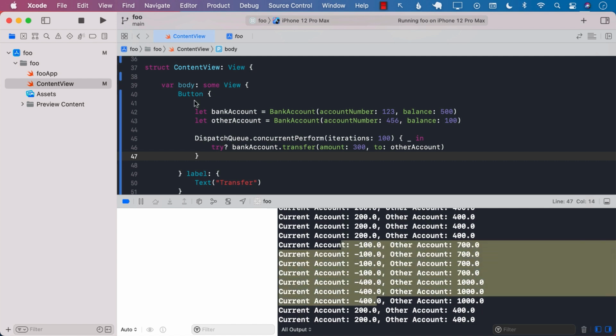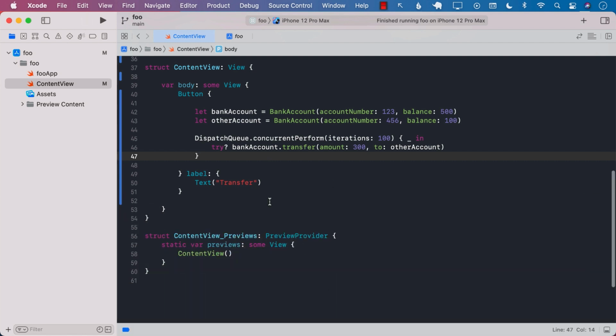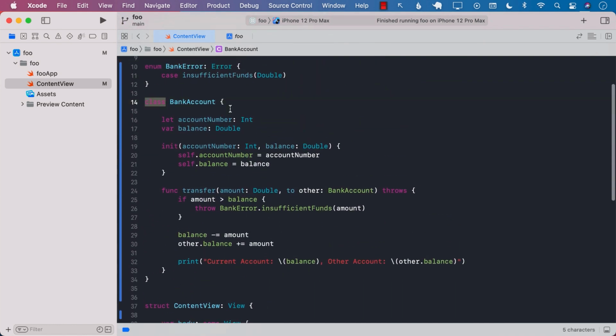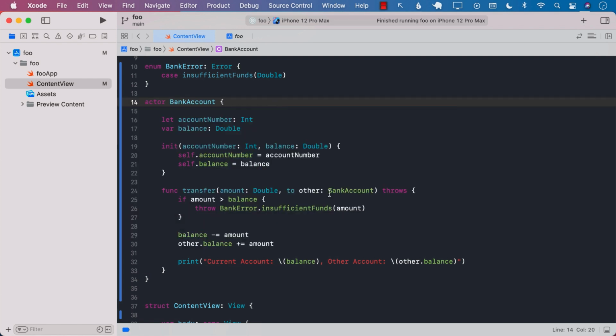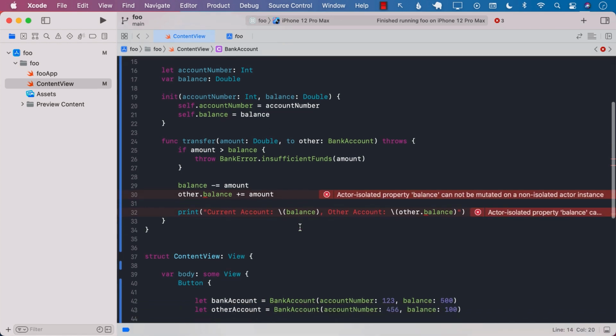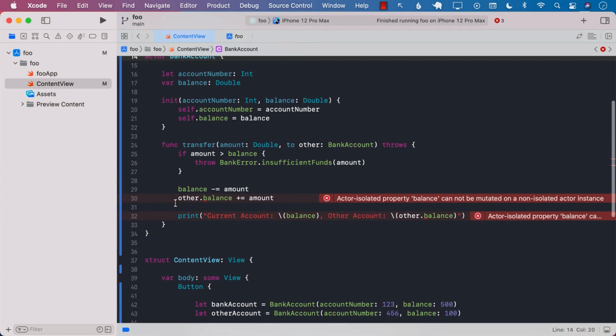So now the question becomes, well, okay, how can we use actors to solve this problem? If we're using actors, the first thing we need to do is to change our class from class to actor. If we change it to actor, we immediately have some issues. You can see that on line number 30, it is saying the actor isolated property balance cannot be mutated on the non-isolated actor instance.